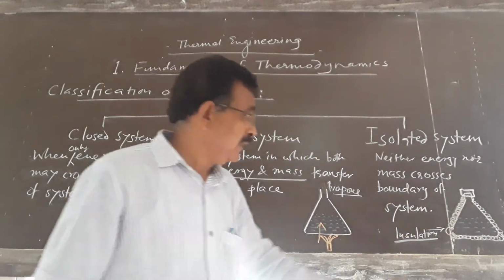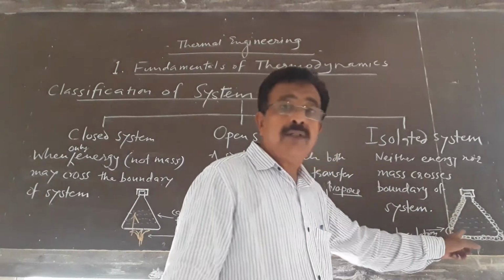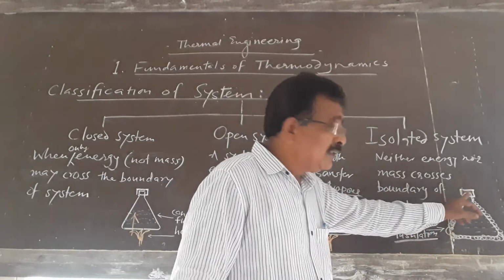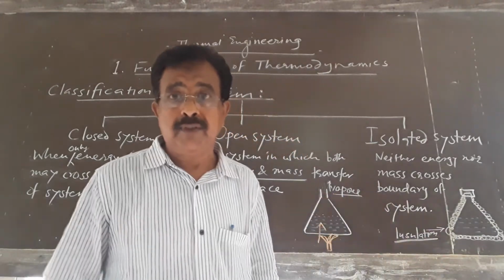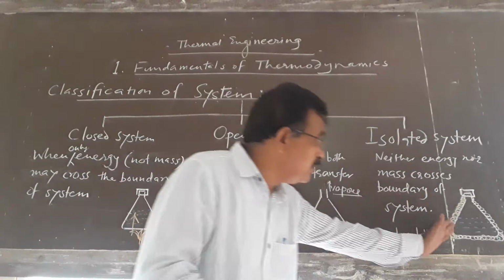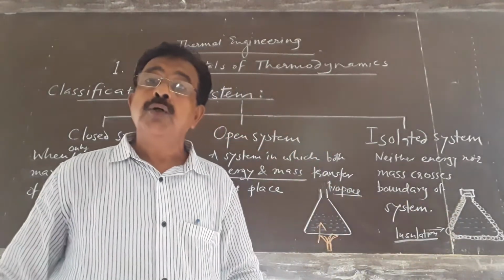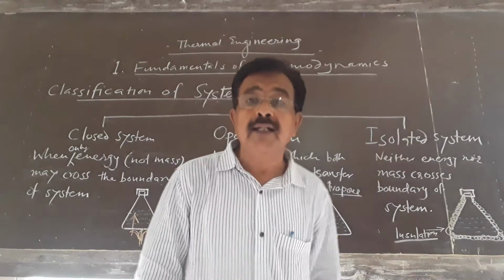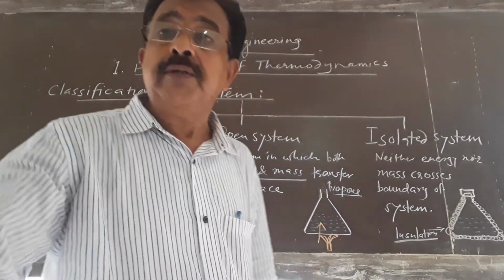Heat transfer would take place, but here because of insulation, no heat transfer will take place between system and surrounding, and as it is closed, no mass transfer. Hence, we can say this system is isolated from the surrounding, no effect of surrounding, hence it is called an isolated system.